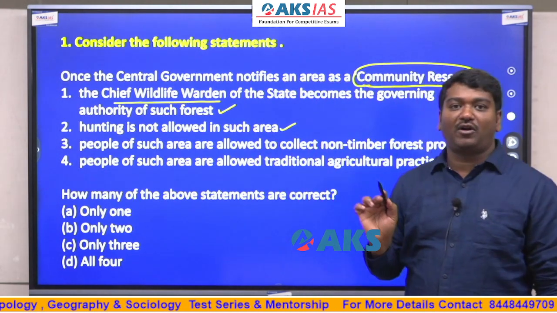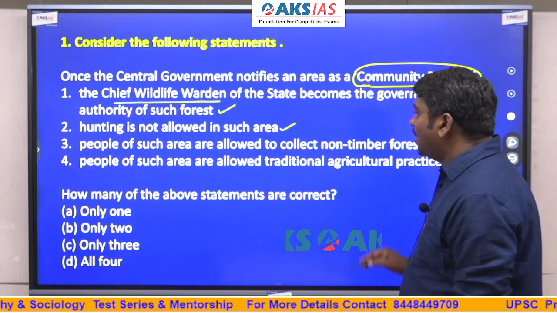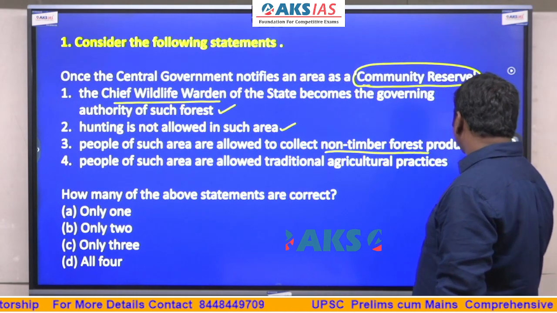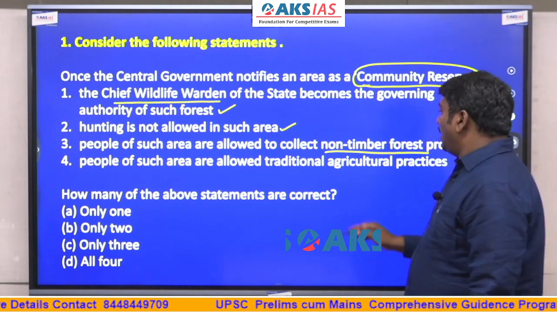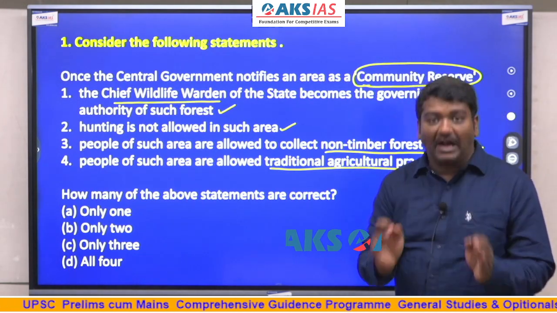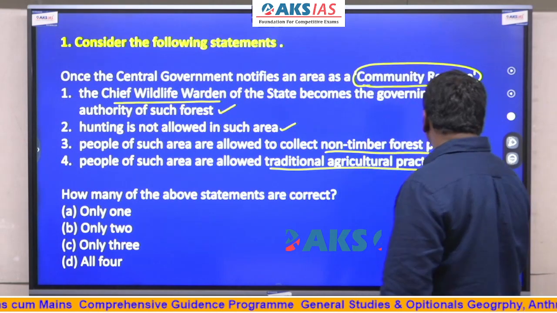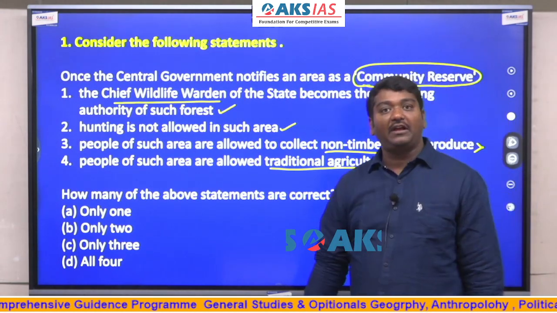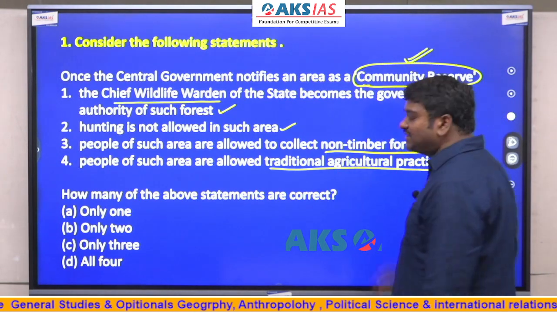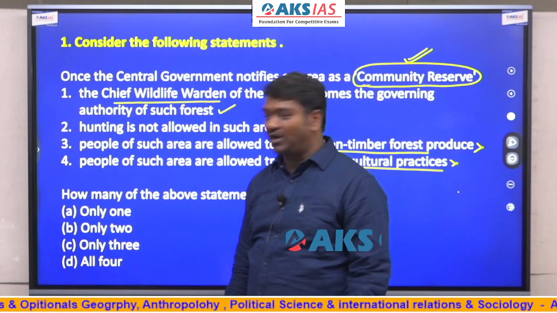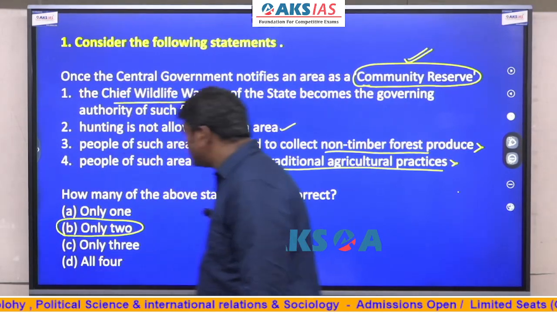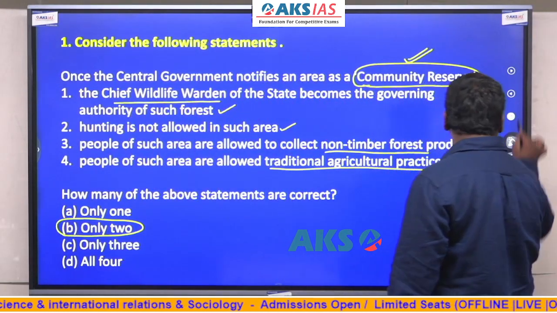People of such areas are allowed to collect non-timber forest produce is wrong. Allowed traditional agricultural practices, they have clearly mentioned that jhum cultivation is also not permitted in this particular area. So this we need to read specifically with respect to the acts, policies and all. I have given them in the slides. So if you could go through those reserves, that should be good enough.